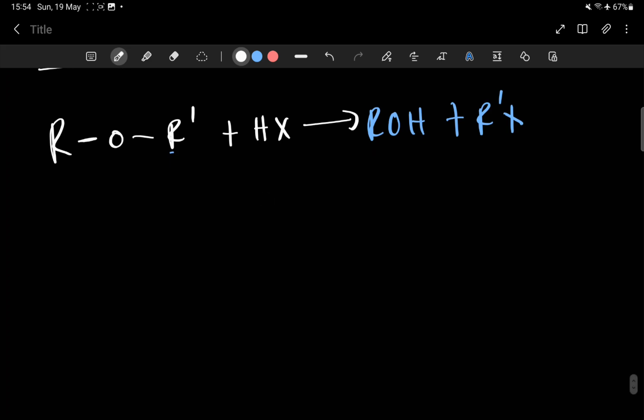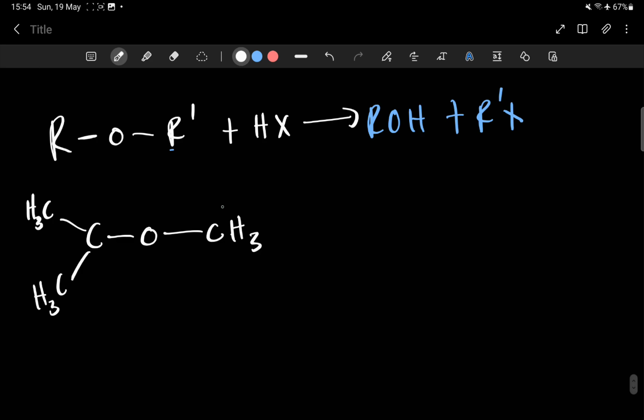So let me show you. If I have something like this, a CH3, then a CH, then a CH3 again, bonded to an O, and then here a CH2 bonded to a CH3. So who is better? Here, this one is a primary carbon. Here, this is a secondary carbon because he's bonded to two other carbons. So the secondary carbon will remain with the O, so it will break here.